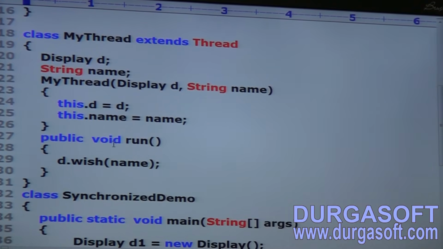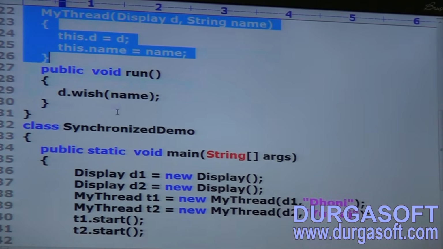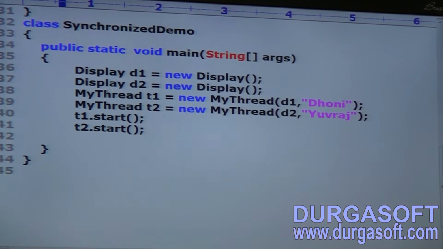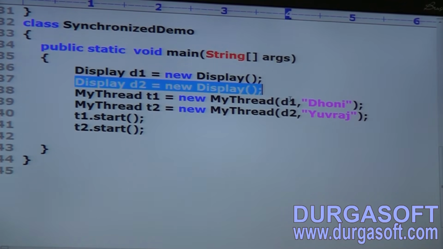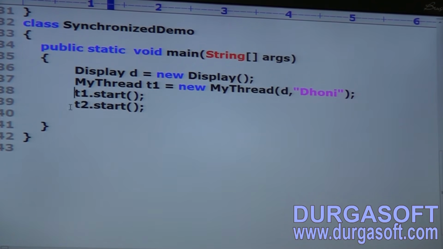Next, class MyThread extends Thread, Display d, String name, constructor, and what is the job? The job is d.wish method by passing name. Here I don't want to take this many threads and this many things. Display d is equal to new Display. MyThread t1 is equal to new MyThread of d comma Dhoni. That's all, t1.start. Correct or not? Same example. How many display objects are there? One display. How many threads are there? Only one thread. Forget about main, only one thread t1 is there.